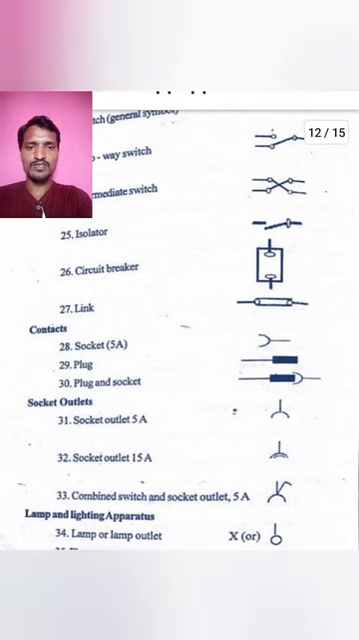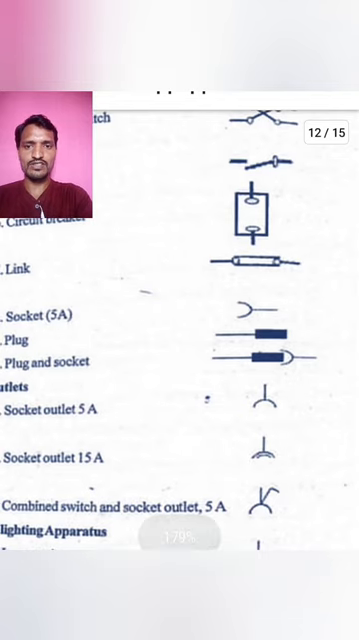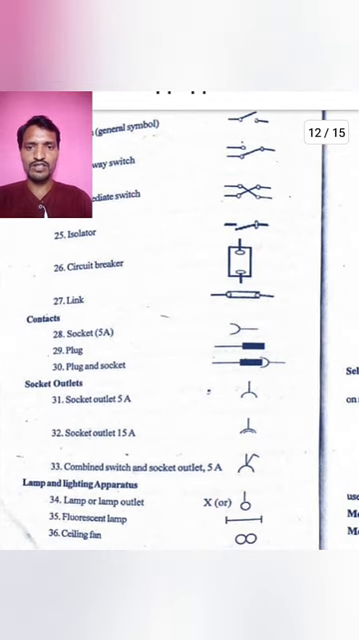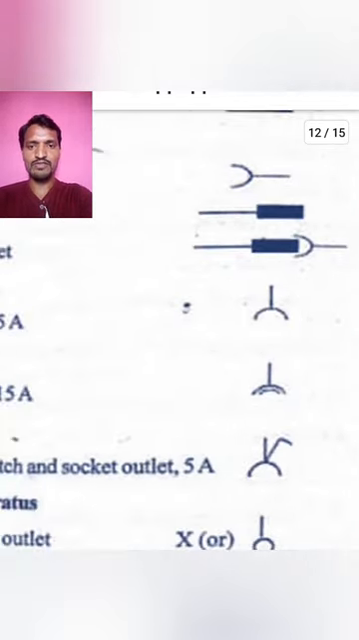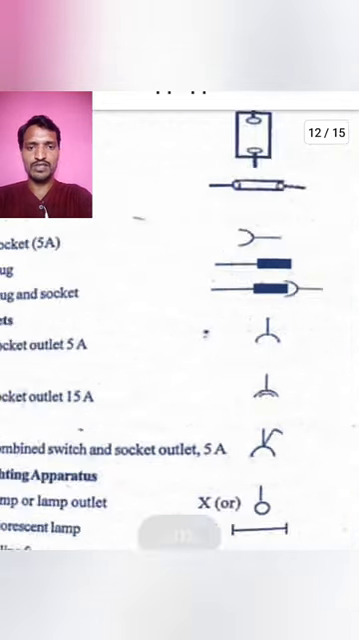Next, this is the plug symbol, and plug and socket. Okay, here we can see the plug plus socket symbol. Next, socket outlet of 5 amps. The reverse socket of 5 amps is the socket outlet 5 amps. The same symbol is reversed here. Next, socket outlet 15 amps. A double line is given for a 15 amp socket outlet. Next, combined switch and socket outlet for 5 amps. The combined switch and socket symbol is this.